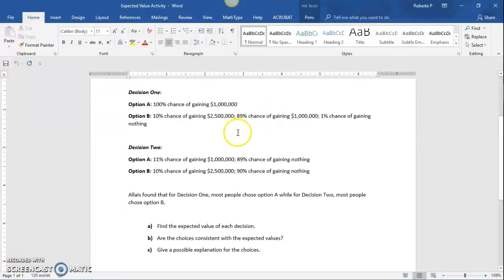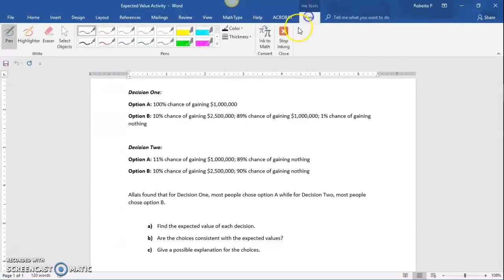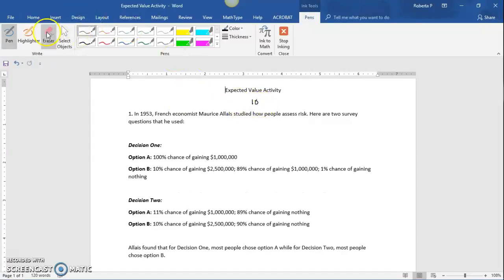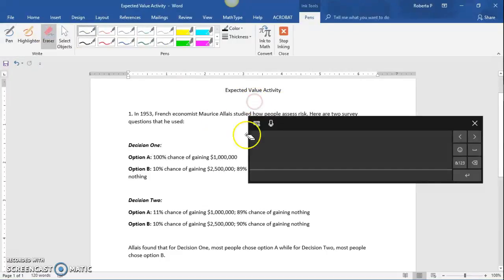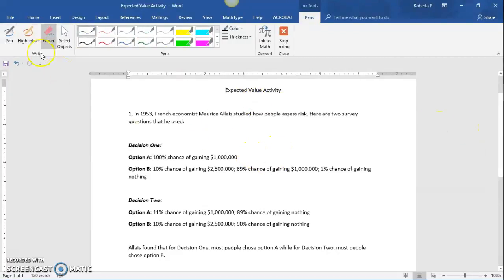Before I go on with the PowerPoint, let's look at the worksheet that we had. This is the expected value. If we have a 100% chance of gaining $1 million, the expected value is $1 million times 100%, which means we're expected to gain $1 million.